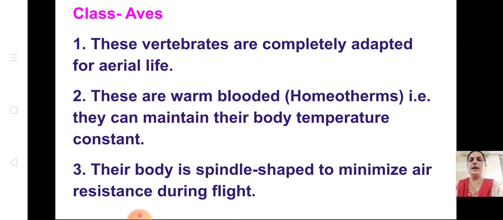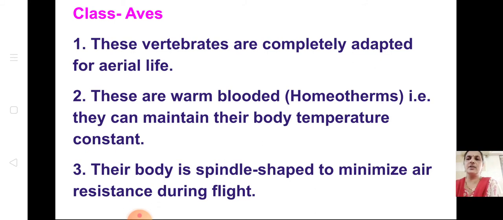Warm-blooded, and you can write it either as warm-blooded animals or homeotherms. Both are okay. And they maintain their body temperature constant. See, our body temperature is remaining constant because we are also warm-blooded. Their body is spindle shaped to minimize air resistance during flight. You know, they are weightless. Their body is spindle shaped to minimize the air resistance during their flight. So to reduce the resistance, they are spindle in shape.